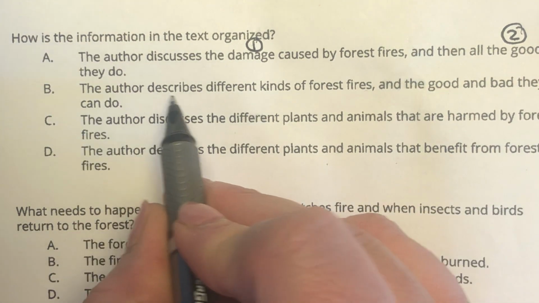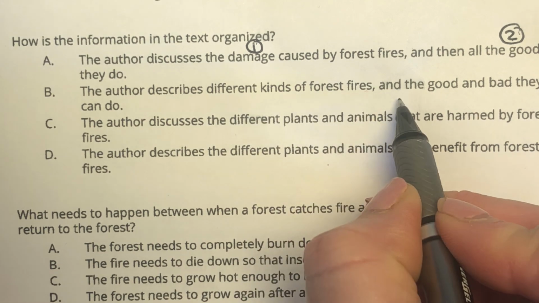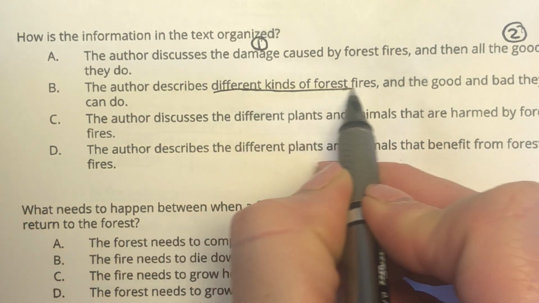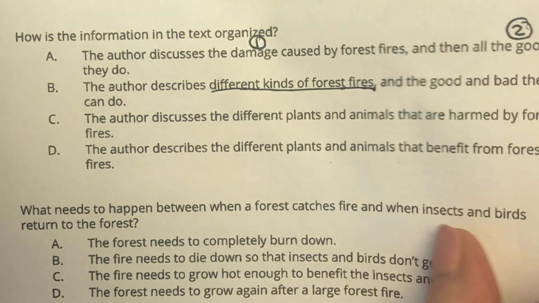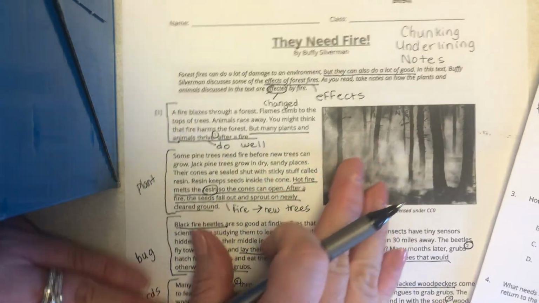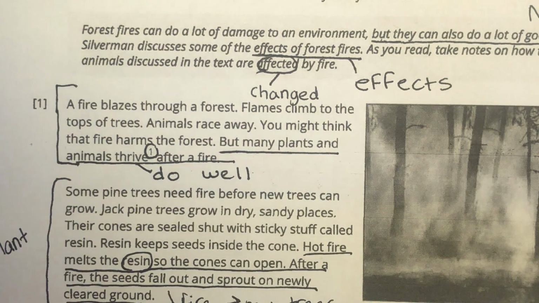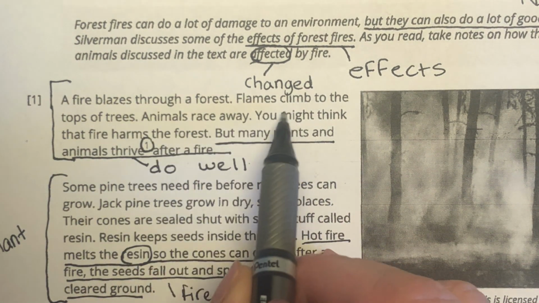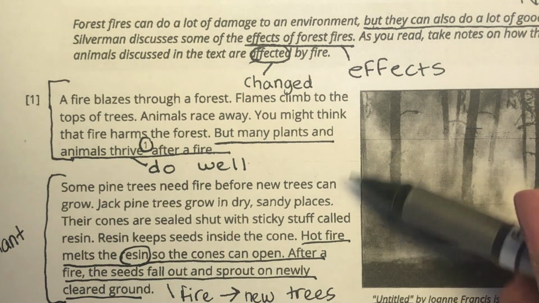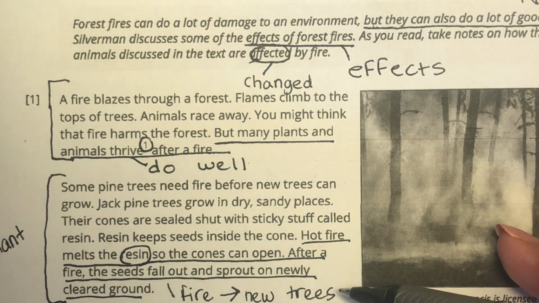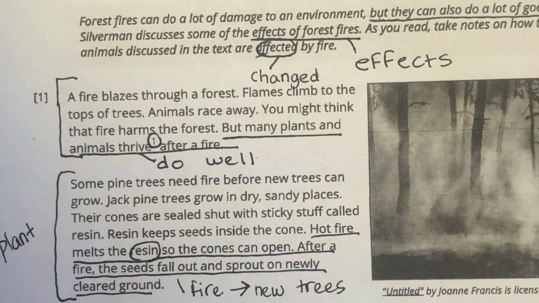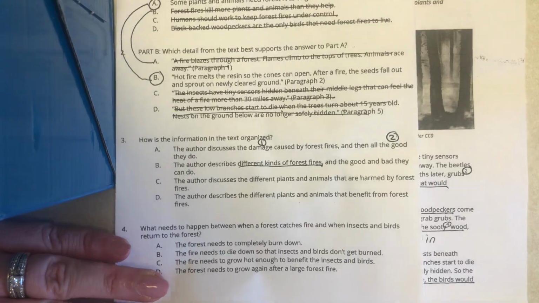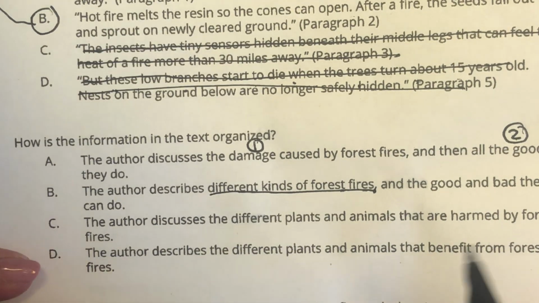B, the author describes different kinds of forest fires and the good and bad they can do. So let's see if he described different kinds of forest fires. As I'm looking back, he just says a fire blazes through a forest. As we're looking back through, I don't see anything about different kinds of forest fires. Okay, he does talk about different kinds of animals that are helped through forest fires.